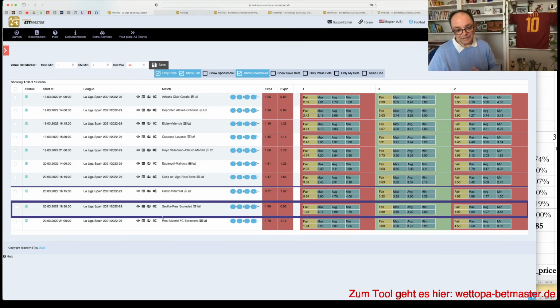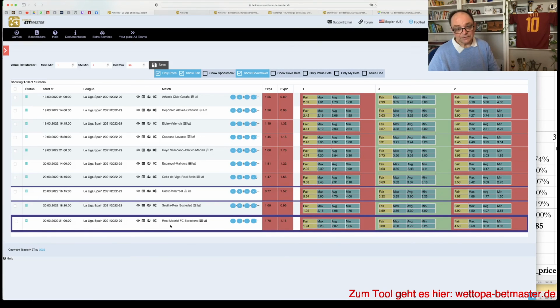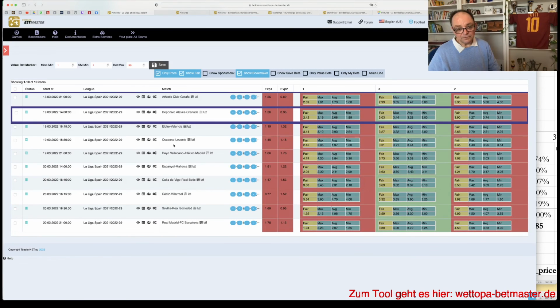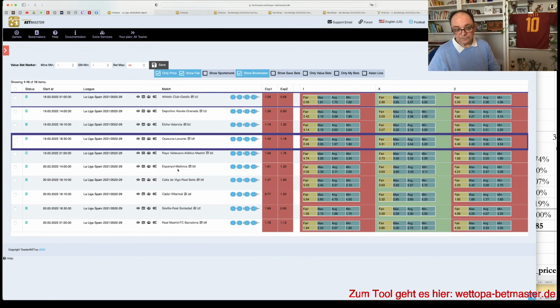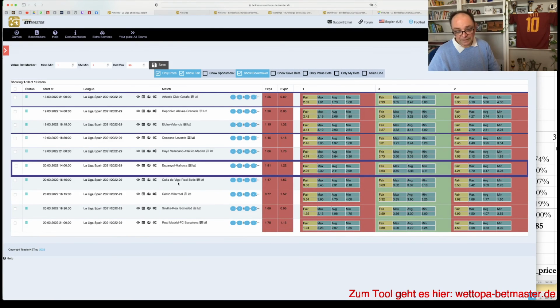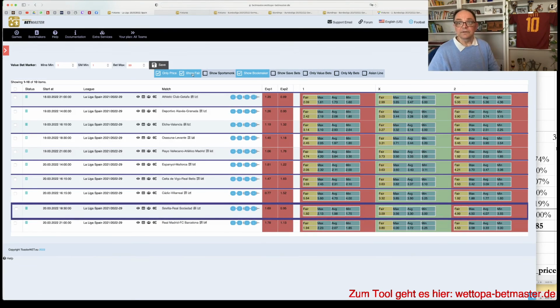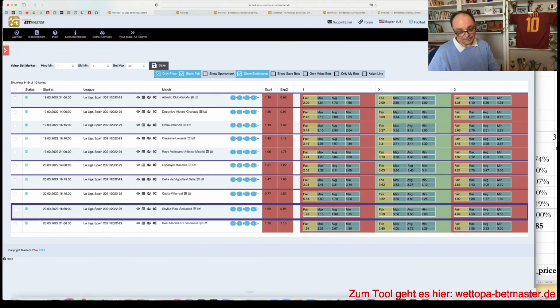Sevilla, we have a home win, and here we don't touch it. So, Atletico draw, Alaves draw, Levante not to lose, Espanyol to win, Real Betis not to lose, Cadiz a draw, Sevilla win. Those are my bets for today or for this weekend.